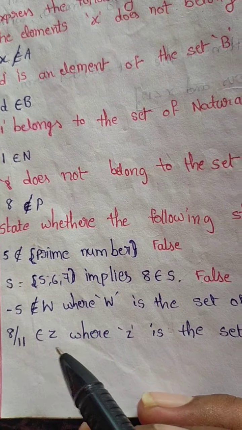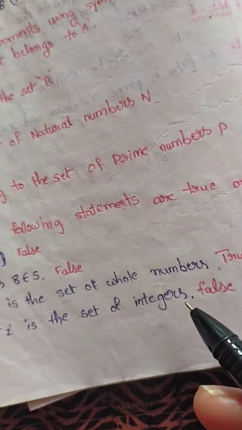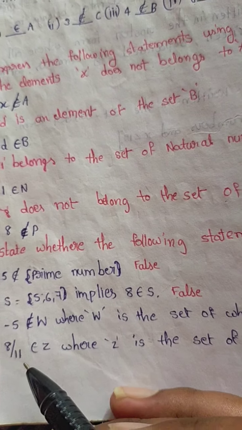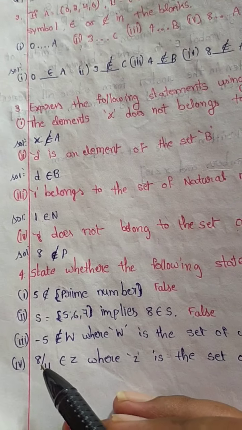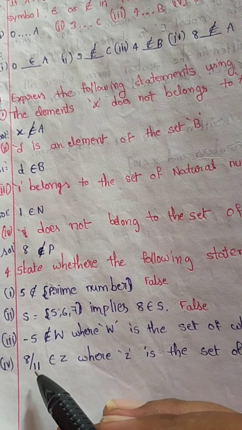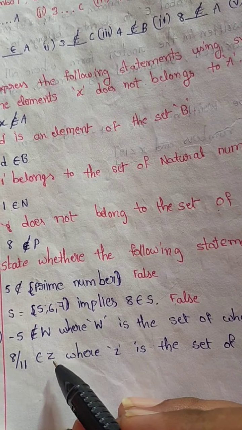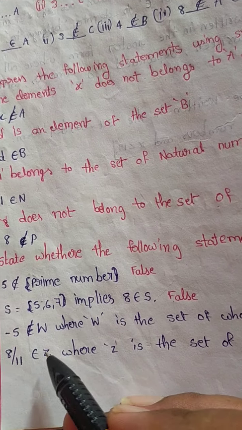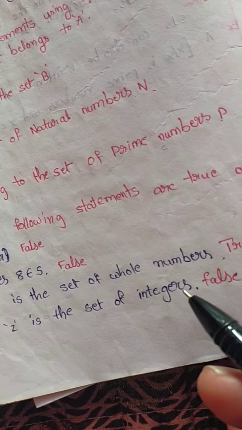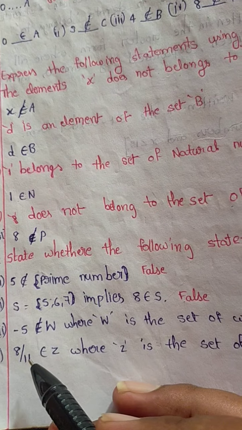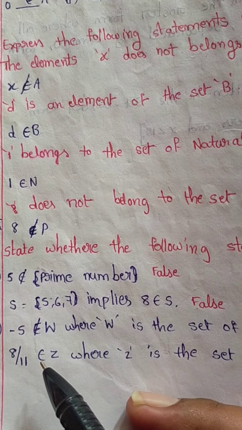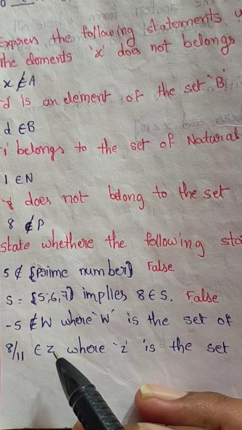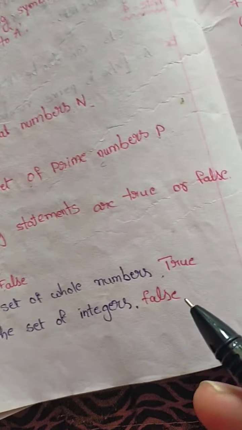8 by 11 belongs to Z, where Z is the set of integers. It is of the form P by Q, a rational number, so it belongs to Q, not to Z. 8 by 11 is a rational number, but given that it belongs to Z, the integers, so it is false.